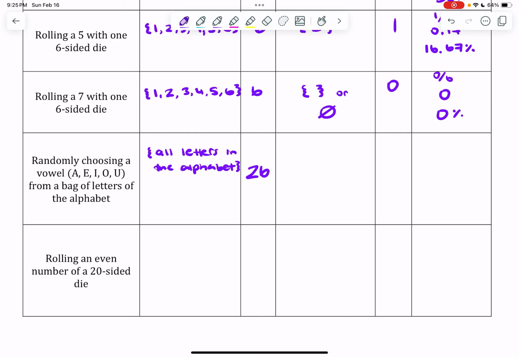Now the favorable outcomes, well, it says almost straight up in the statement in the example, I only care about A, E, I, O, and U, which are 5 elements. I get 5 over 26, and I can figure out that decimal, I can figure out that percentage, and I get 0.19 as the decimal, or 19.23%. Please do the last one. Hopefully you paused, tried the last one, and you came back.